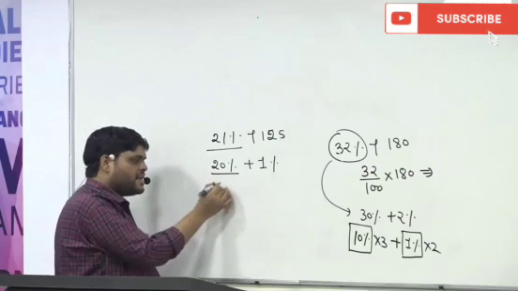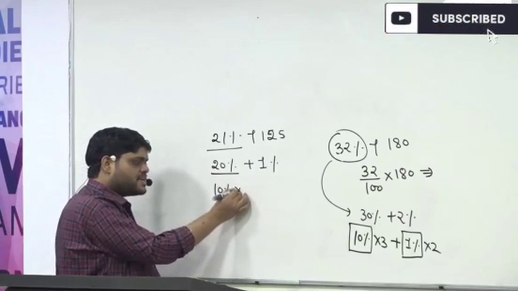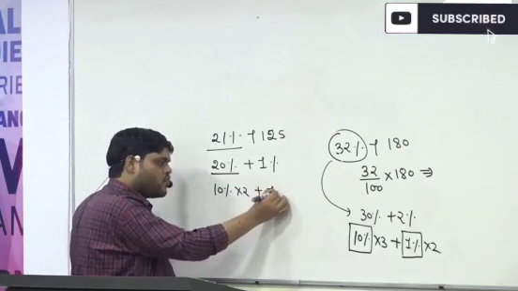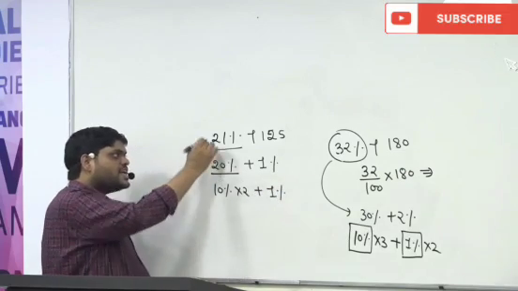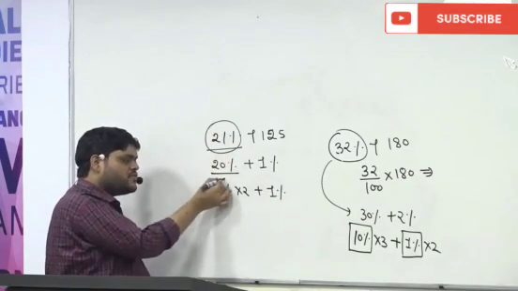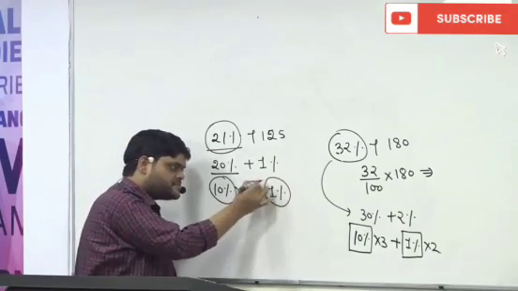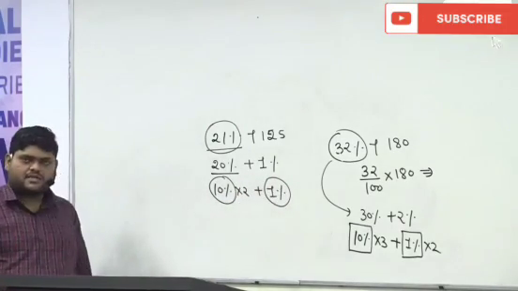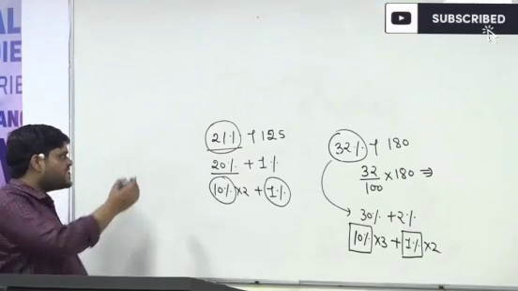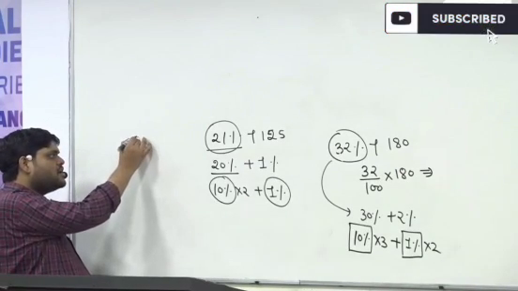20% simply means 10% into 2, plus 1%. So actually, to find out 21%, what do we require? We require 10% and 1%. Or any other number, suppose we are saying